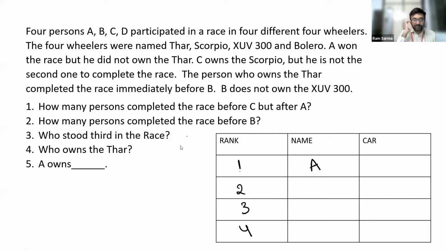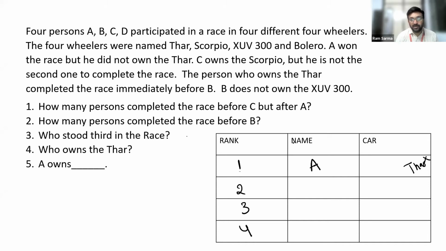You are given that A is the first one to complete the race, and A did not own the Thar. So the name of this car should not be Thar. So guys, we have three options now. It can be XUV, it can be Scorpio, or it can be Bolero. Let us look at the next one. A won the race, but he did not own Thar.